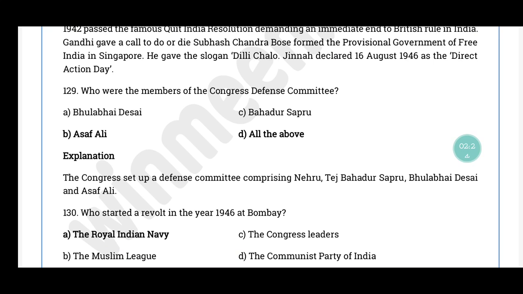Question number 129. Who were the members of the Congress Defence Committee? The correct answer is option D, all the above. The Congress set up a defence committee. It comprised of Nehru, Tej Bahadur Sapru, Bhulabhai Desai and Asaf Ali.